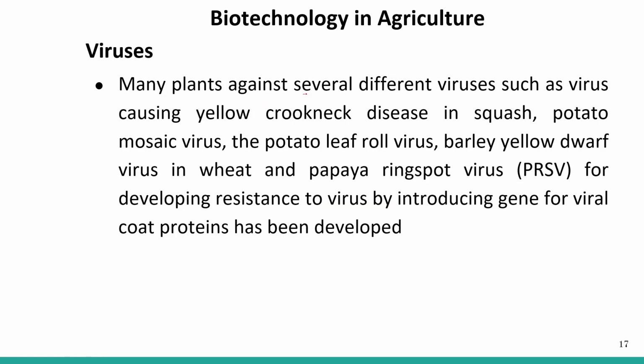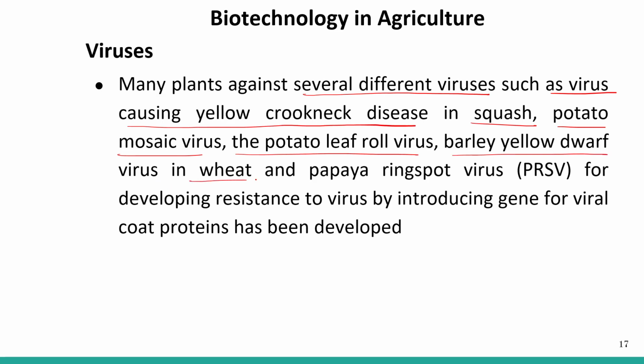Resistance to several different viruses, such as the virus causing yellow crookneck disease in squash, potato mosaic virus, potato leaf roll virus, barley yellow dwarf virus in wheat, and papaya ringspot virus, has been developed by introducing the gene for the viral coat protein.